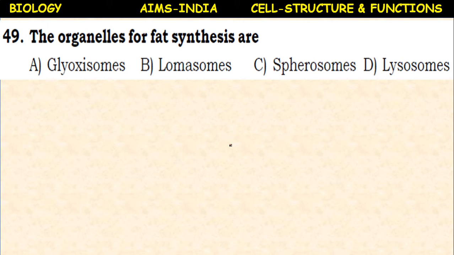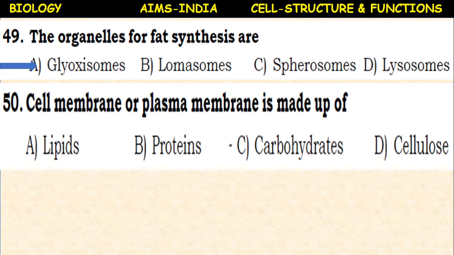The organelles for fat synthesis, once again: glyoxysomes, lomasomes, spherosomes, lysosomes. So glyoxysomes are the organelles for fat synthesis. These glyoxysomes are present in plant cells, because in plants the end product of photosynthesis is starch. That starch is again converted to fats in the glyoxysomes.